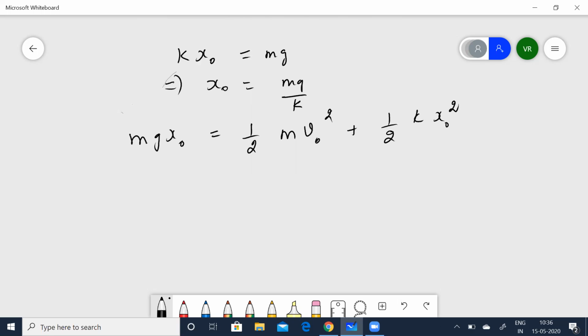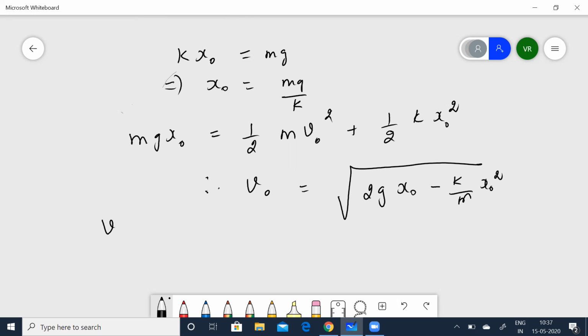Okay. So from this we get V0 in this case is equal to root of 2g x0 minus k by m x0 squared. I have simplified and found out V0. But you know, x0 is nothing but mg by k. So we can substitute that value and simplify that.